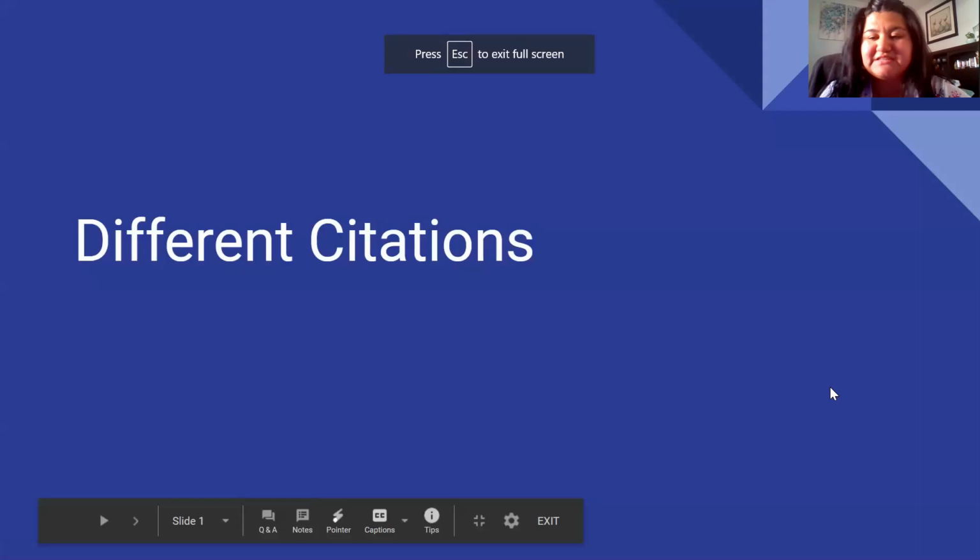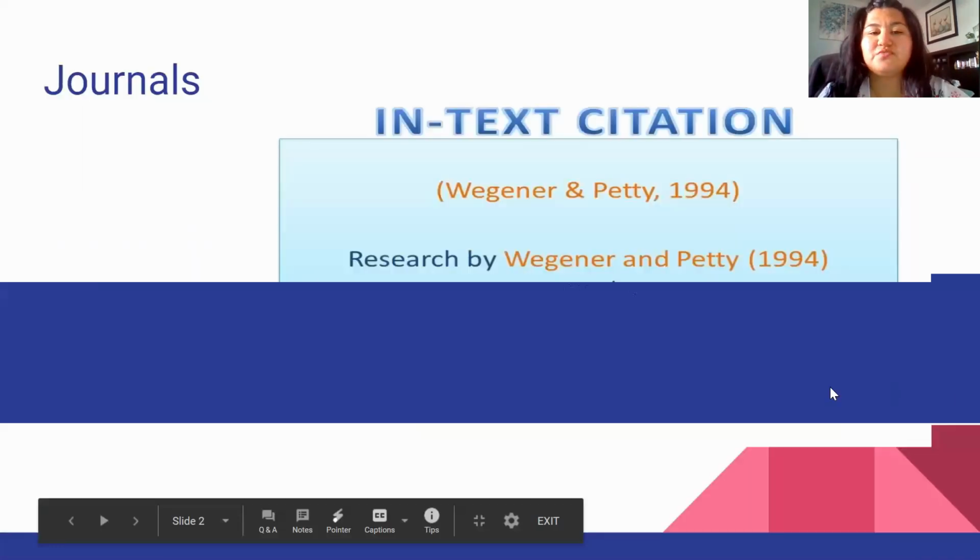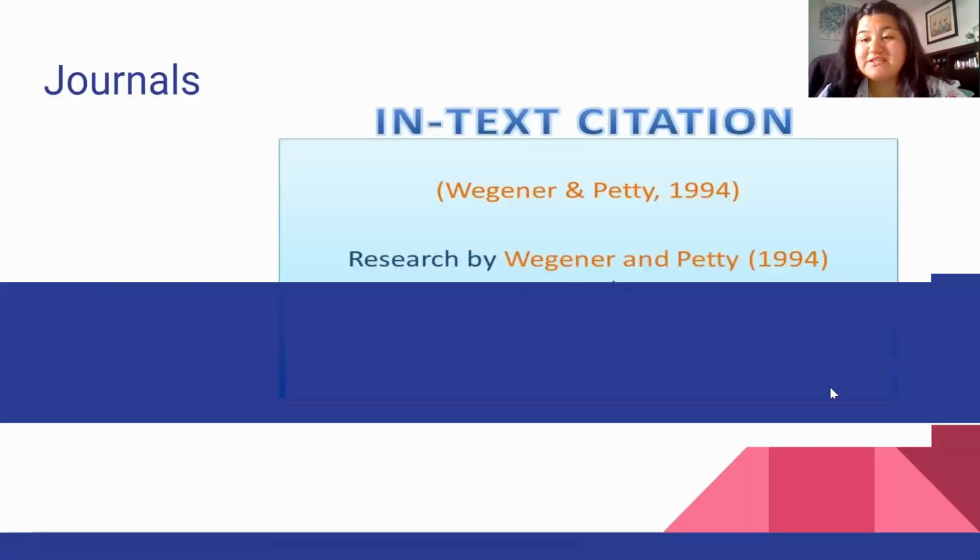So here we go. Like I said, we have different citations. Our first one being journals. As you get into high school and start exploring different kinds of essays, whether they're persuasive, argumentative, a bunch of different things, you are going to start looking into journals a little bit. Especially if you're writing a persuasive essay and you're talking about statistics or different data that's going to help support your argument, you'll find journals that different professors or scientists or people have written where they back up your claim.